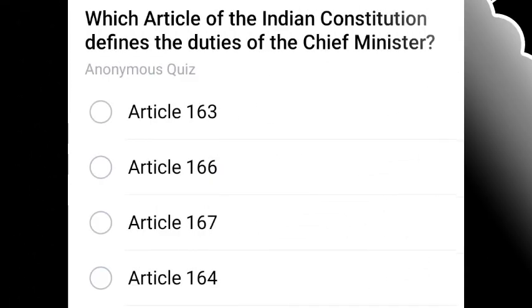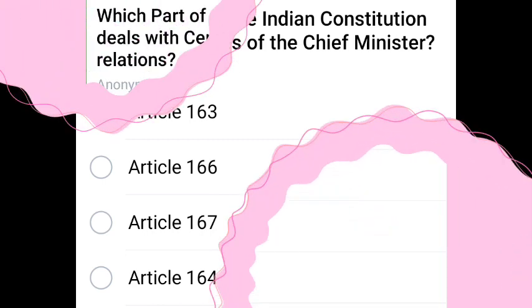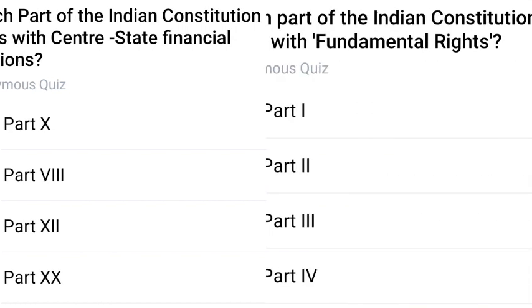Next one. Which article of the Indian Constitution defines the duties of the Chief Minister? We can see the duties of the Chief Minister in Article 167. 167 is the right answer. Next one. Which part of the Indian Constitution deals with center-state financial relations? We can see in part 12 about center and state financial relations.